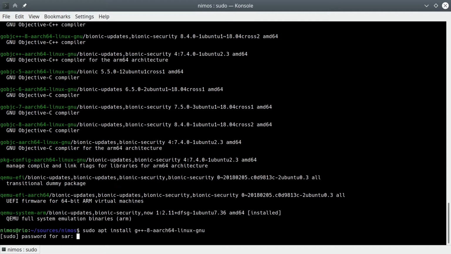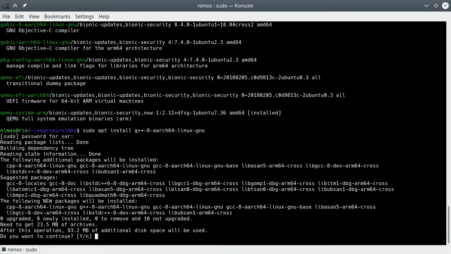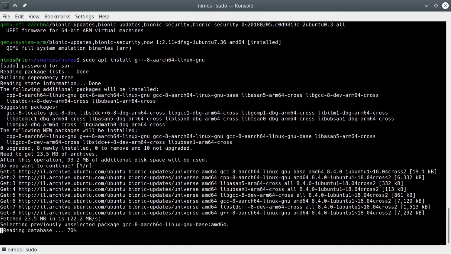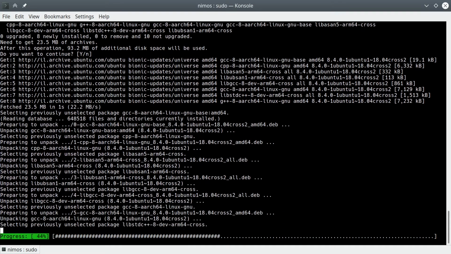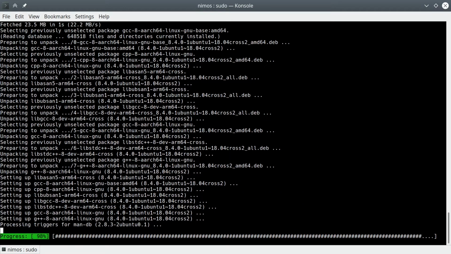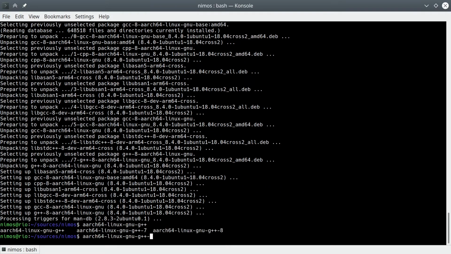First, let's install the compiler. And we can now compile using the command line aarch64-linux-gnu-g++. I hope you can spot the pattern developing here without me pointing it out. Let's go over the command line to understand it better.